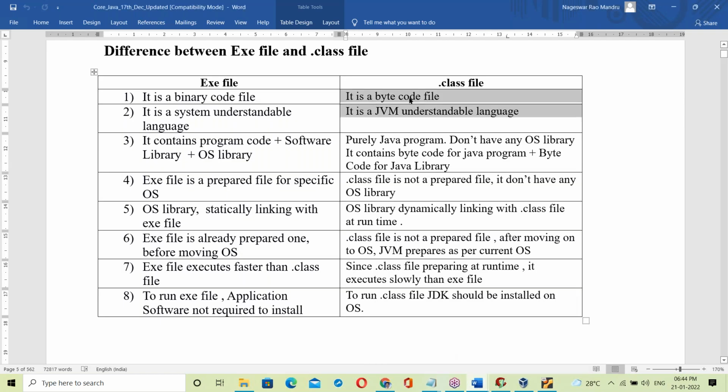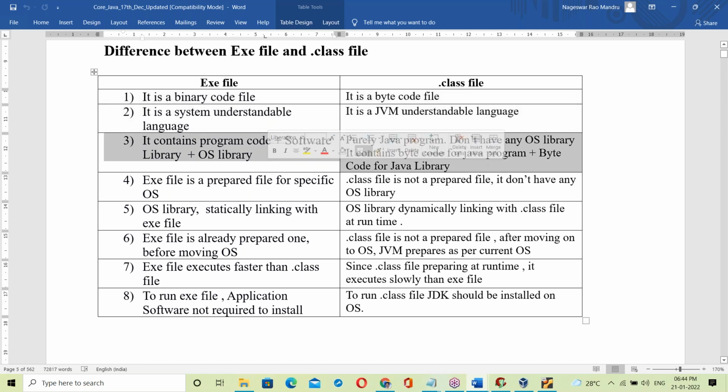The dot class file is a bytecode file. It is a JVM understandable language. The exe file is a binary code file, a system understandable language. The bytecode file is a JVM understandable language.